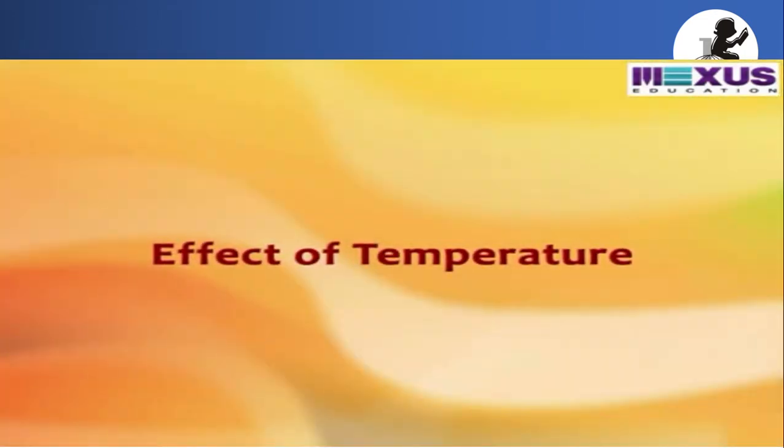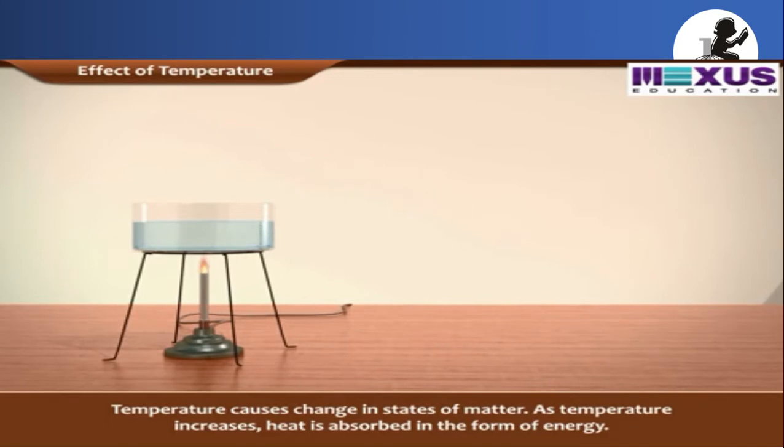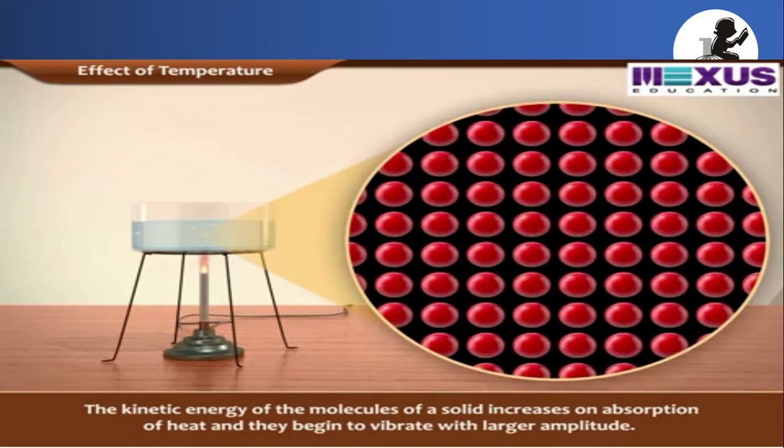So how does temperature affect the state of a substance? Temperature causes a change in the state of matter. As the temperature increases, heat is absorbed in the form of energy. The kinetic energy of the molecules of a solid increases on absorption of heat, and they begin to vibrate with large amplitude.